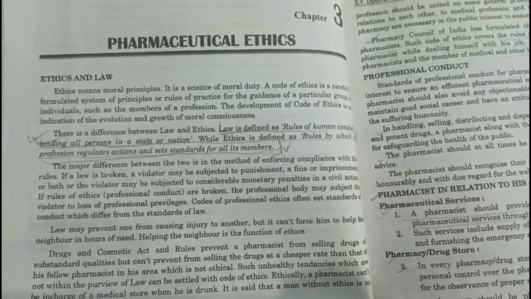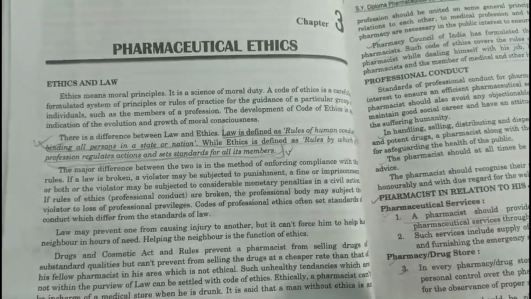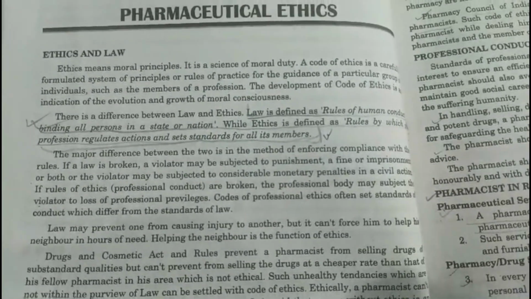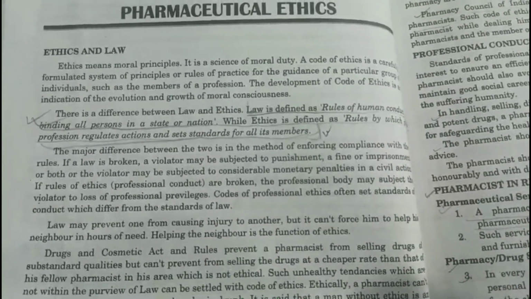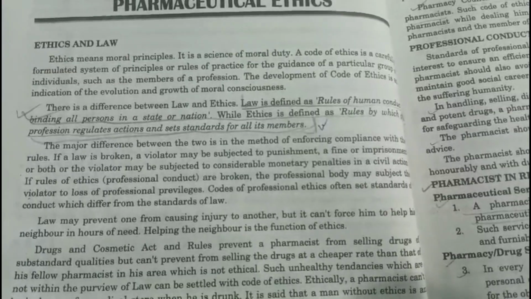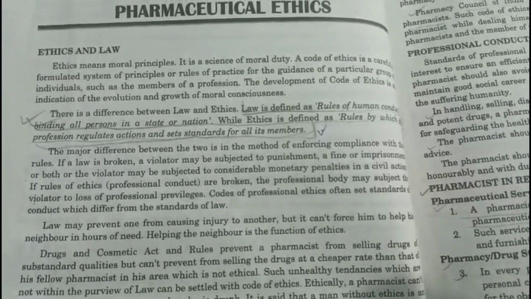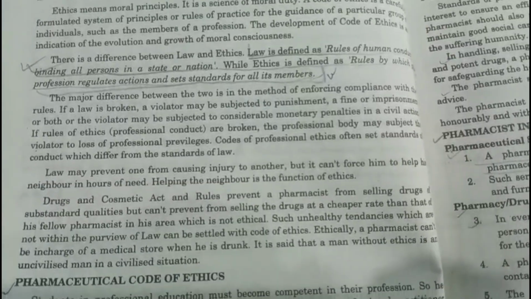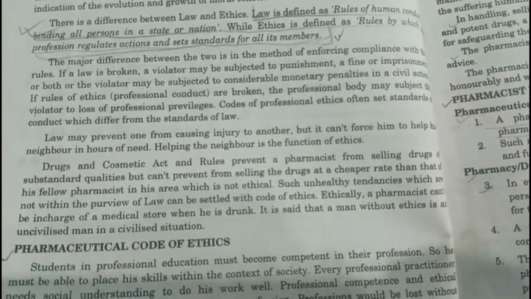We will come to chapter 3, that is pharmaceutical ethics. So we will see the important questions. In short questions, it is very important: what is the difference between law and ethics?